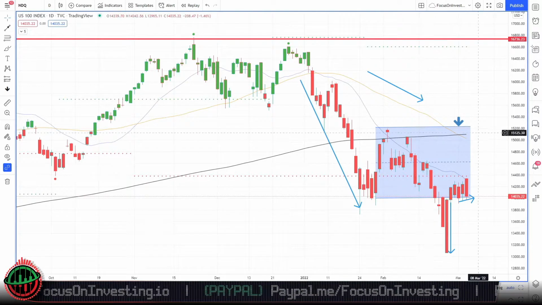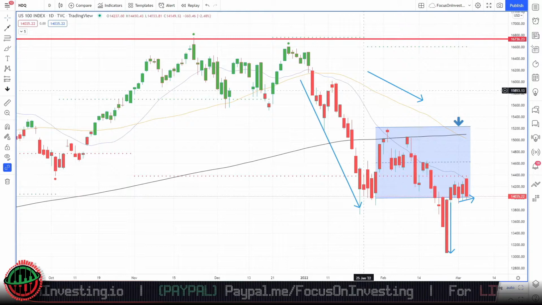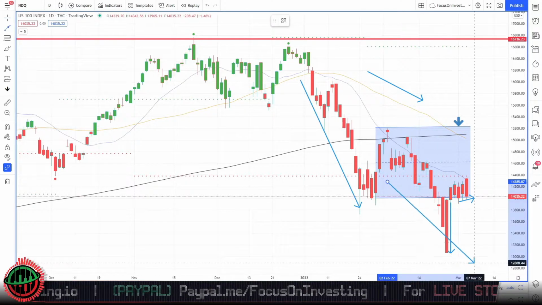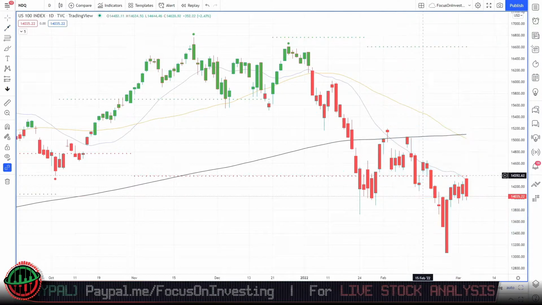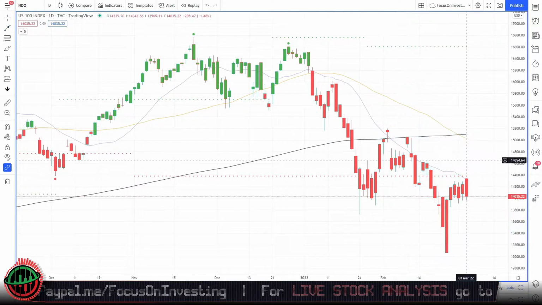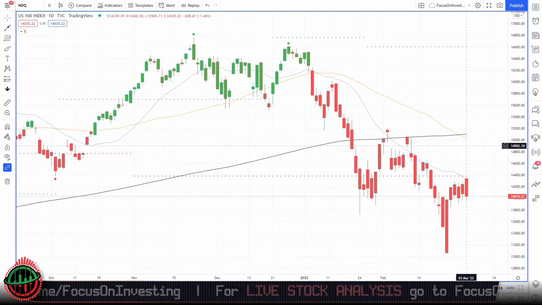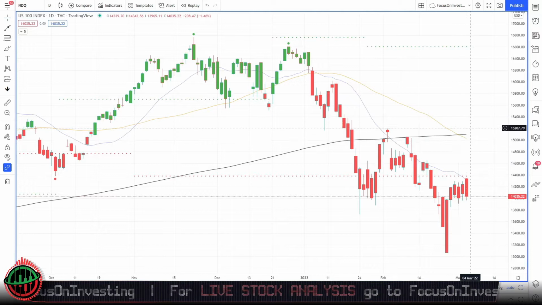In order to continue considering this market as a bear market, we would need to see price continuing downwards to maintain the reverse order of our moving averages, which is the 20 simple moving average at the bottom, the 50 simple moving average in the middle, and the 200 simple moving average at the top.